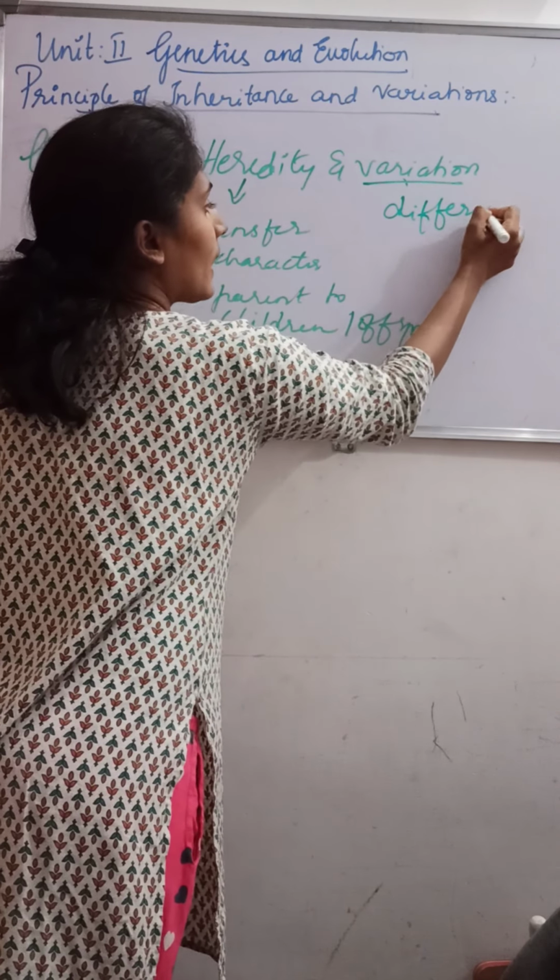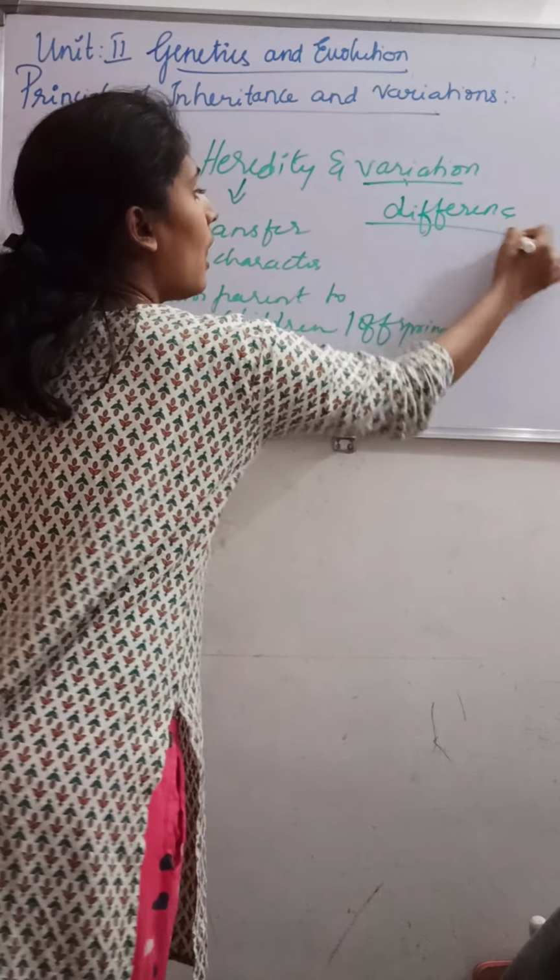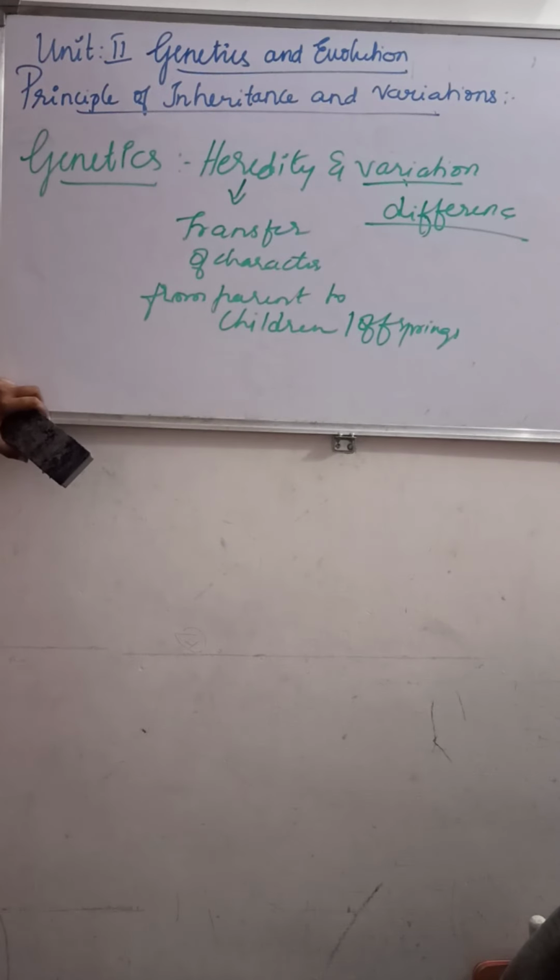Whatever difference we can see in the children is called variation. Similarities tend to increase between members of a family, from parent to offspring, but sometimes you may come across differences also.